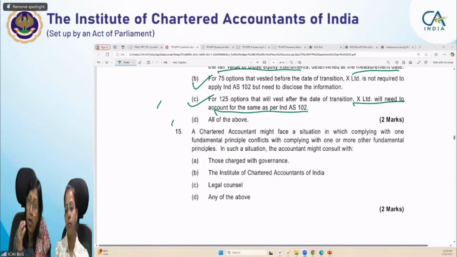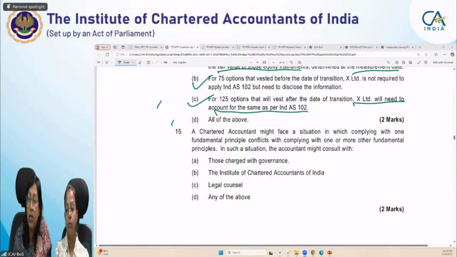Even if you are taking the guidance, the ultimate responsibility will be of the chartered accountant only, because he is aware of all the scenarios, all the situations, all the documents. Based on the guidance you have taken from governance, the Institute of Chartered Accountants or legal counsel, you are applying your own judgment. So the ultimate responsibility will be yours, but you can seek guidance from any of the above.